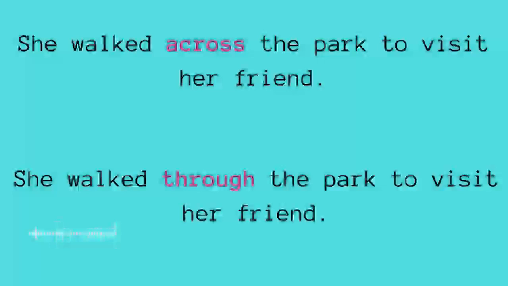She walked across the park to visit her friend. And the second one, she walked through the park to visit her friend. Both of these sentences are the same. We are speaking about someone who walked to visit a friend. But with the first one, we are using across, and the second one, we are using through. What are the differences between the two?